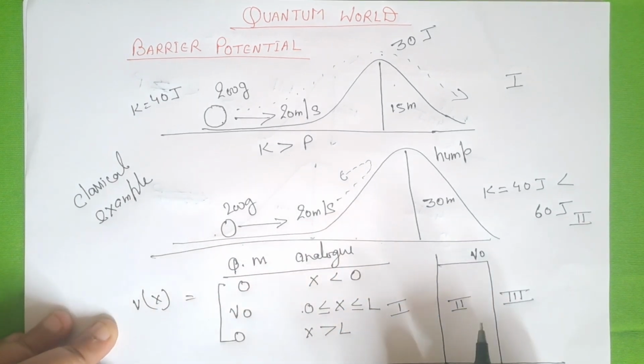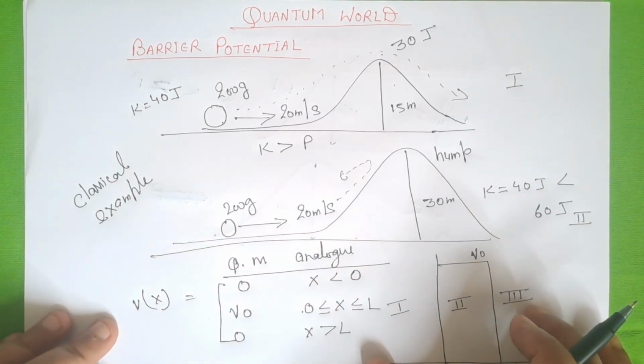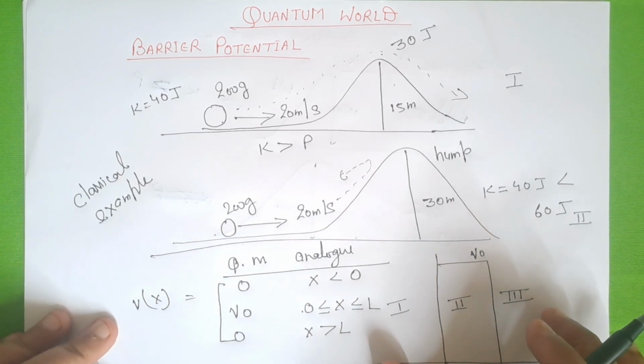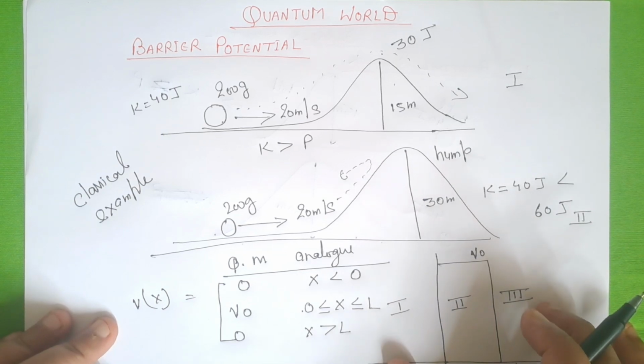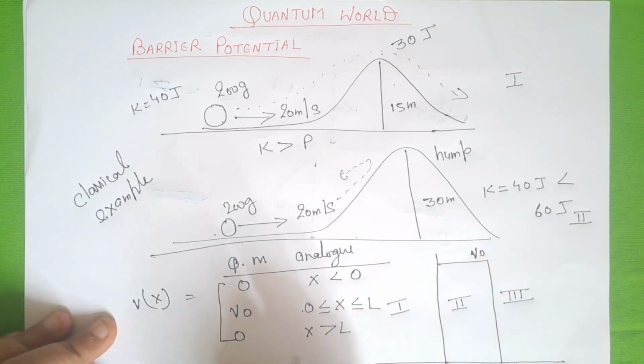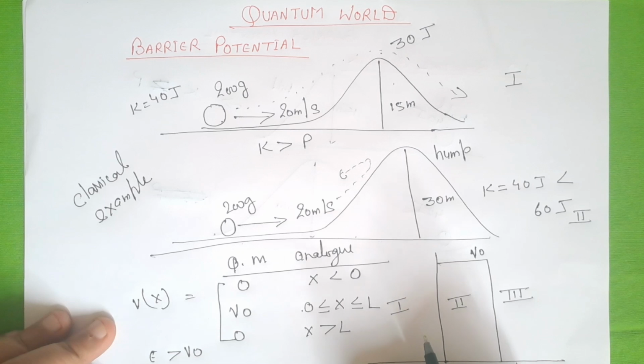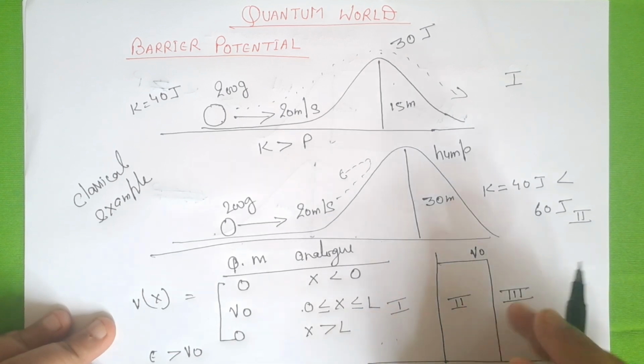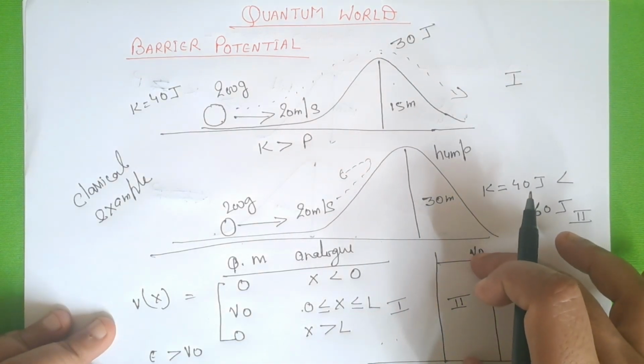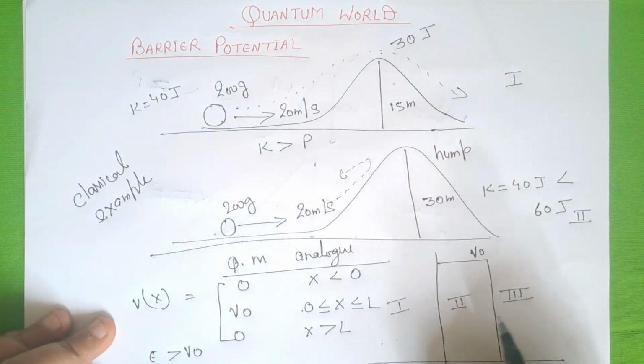This is the 3 case. So this is called rectangular potential barrier or square potential barrier. It depends on the shape of the potential barrier. If any quantum particle has energy E which is greater than the potential energy V0, then the particle will climb this potential barrier and will reach from region 1 to region 3.